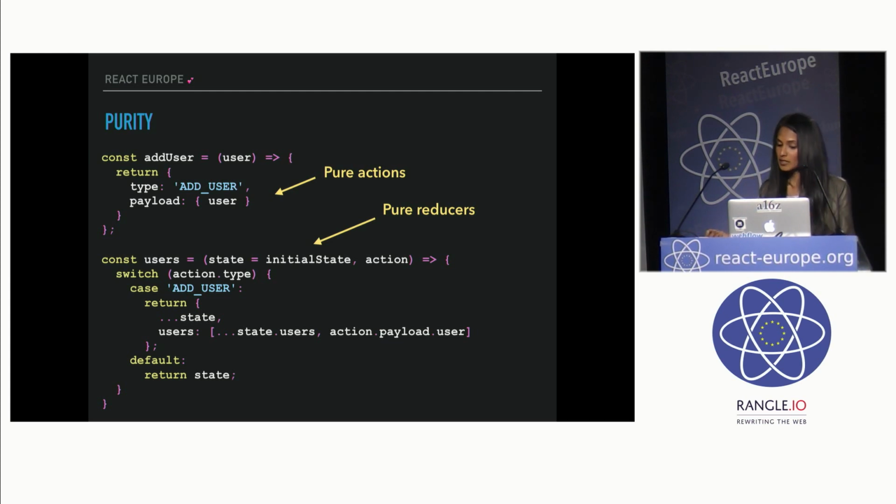For example, with reducers, we can control the order in which they're called. We can pass additional data. We can basically reuse reducers for common tasks. You can build more complex reducers out of smaller reducers. So by having a lot of your code be on the pure side, you get a lot of the benefits of pure functions.